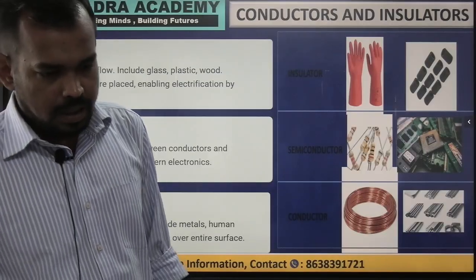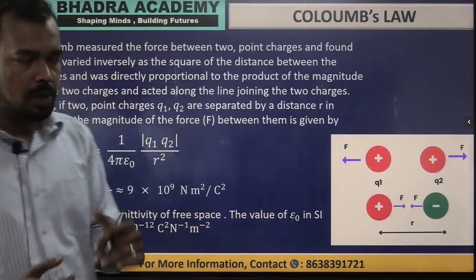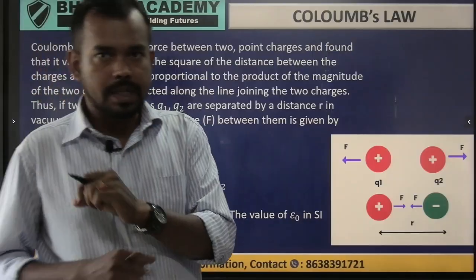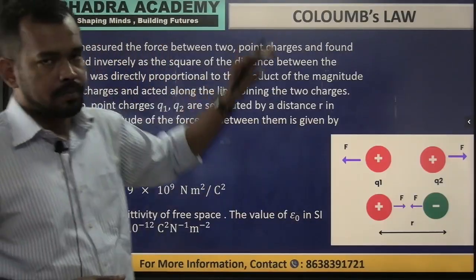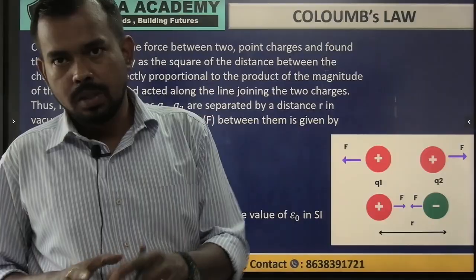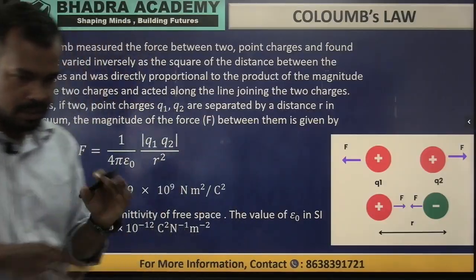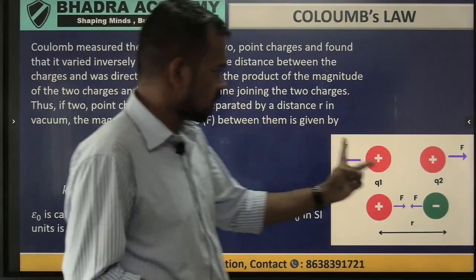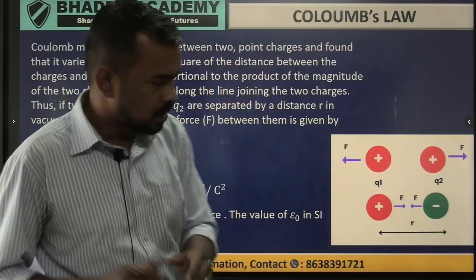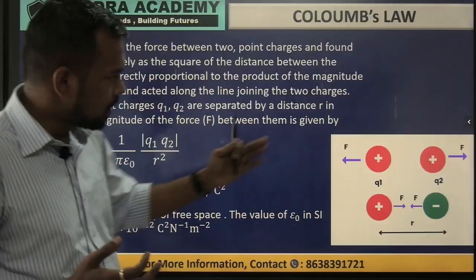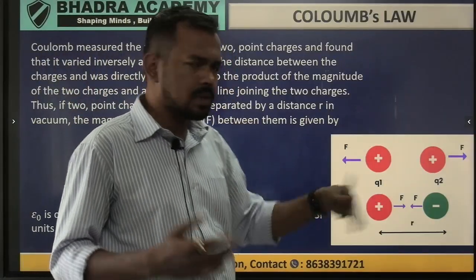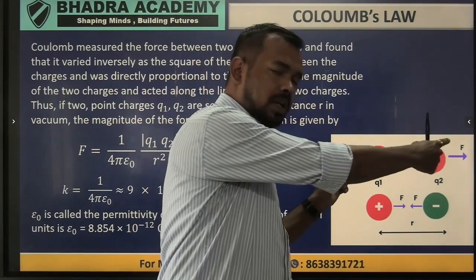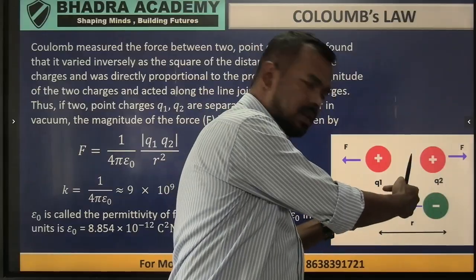Now if we move ahead, we'll talk about the very first, very basic law of electrostatics, Coulomb's law, which you must have studied in school. We'll just go through it. Coulomb's law states that if there are two point charges q1 and q2, they may be like charges, positive positive, or unlike charges also. If they are like charges, they will have repulsion, the forces going away. If they are unlike charges, they will have attraction.